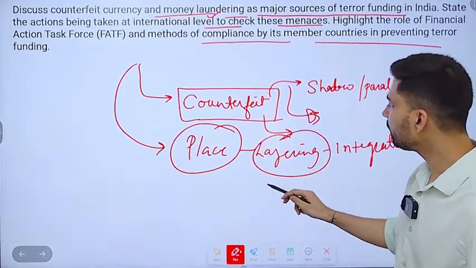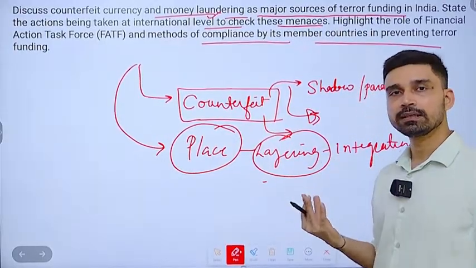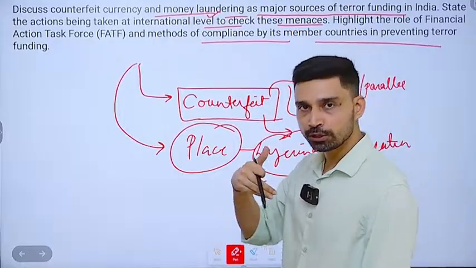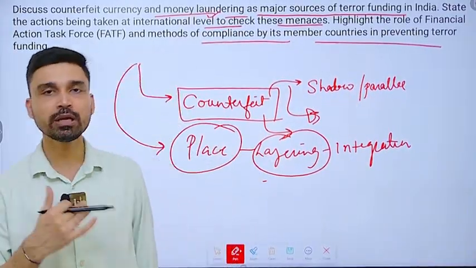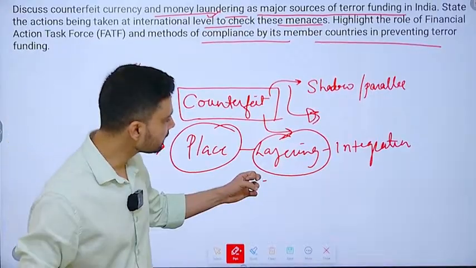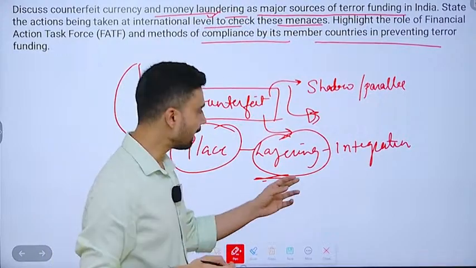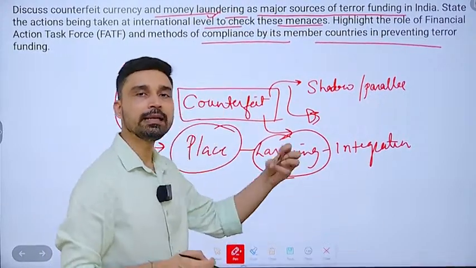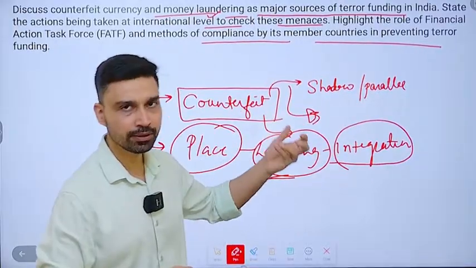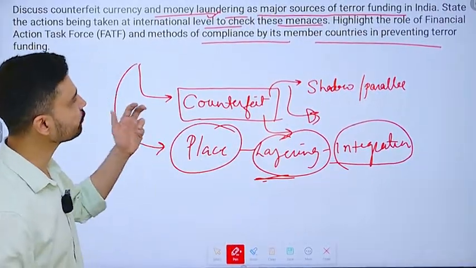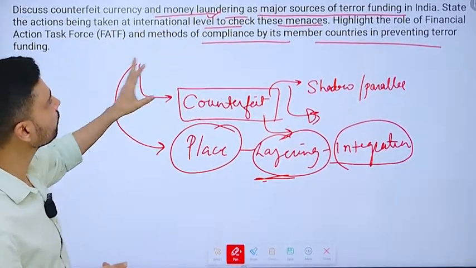Because tax is not paid on it, it is taken out from the national resource as such, and that money which could have been used for paying taxes, which the government of India could have used for productive activity, is now being funneled to promote and support anti-national activities, illegal extremist activities and all that. Once it is integrated, then it can be used in the national economy as well. So that is how counterfeit currency and money laundering can be a major source of terror funding in India.